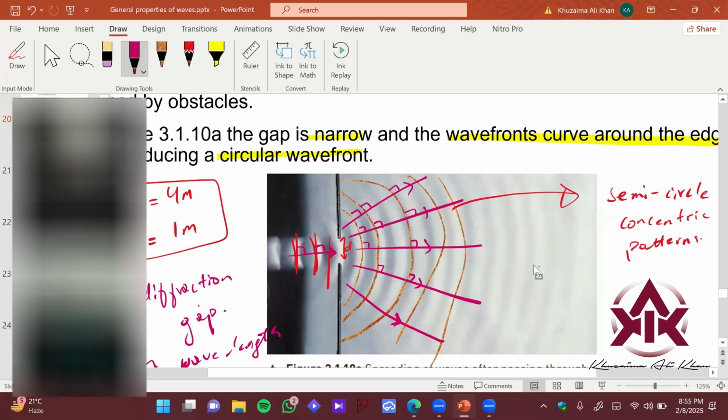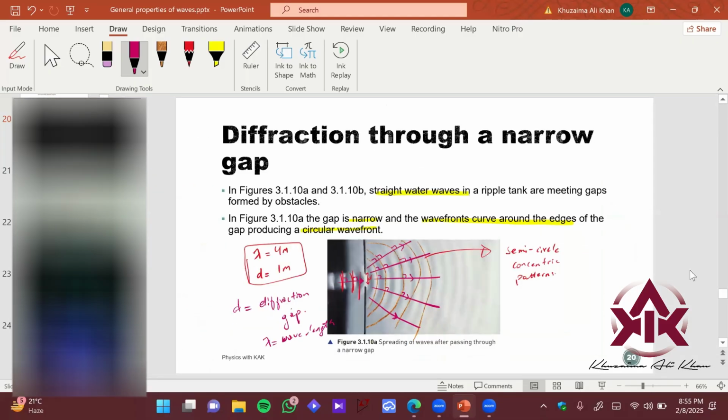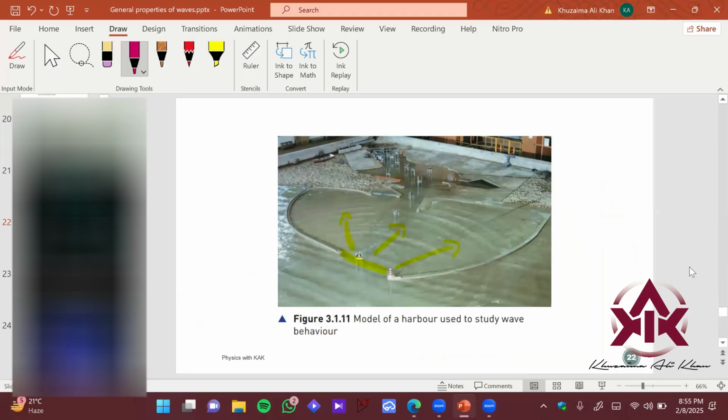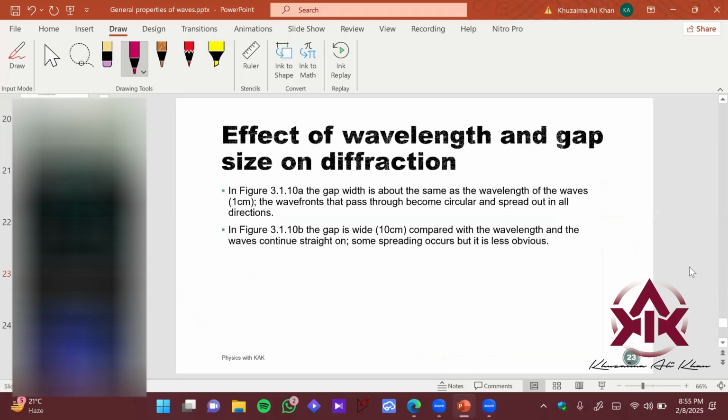So let's go back to the slide and let's see what is happening. In figure 3.1.10a, that is the one which has small opening. So the gap width is about the same as the wavelength of the wave. जब हमने experiment setup किया था, तो उसके अंदर जो हमने wavelength produce की थी, that has the wavelength of 1 centimeter. So the distance of separation which they have used is also 1 centimeter. So it's pretty close to the wavelength also.